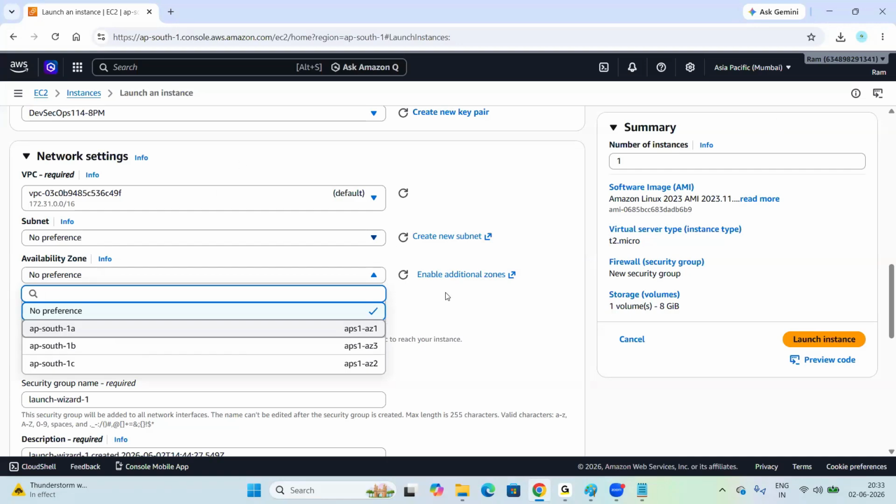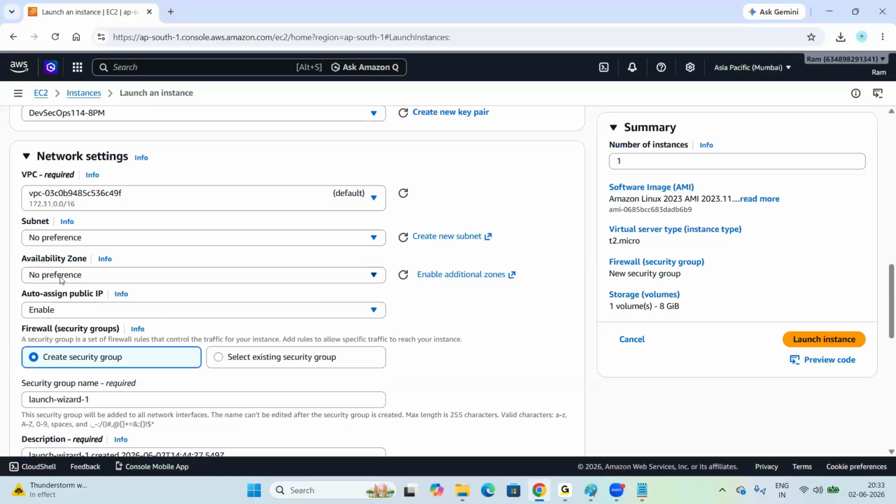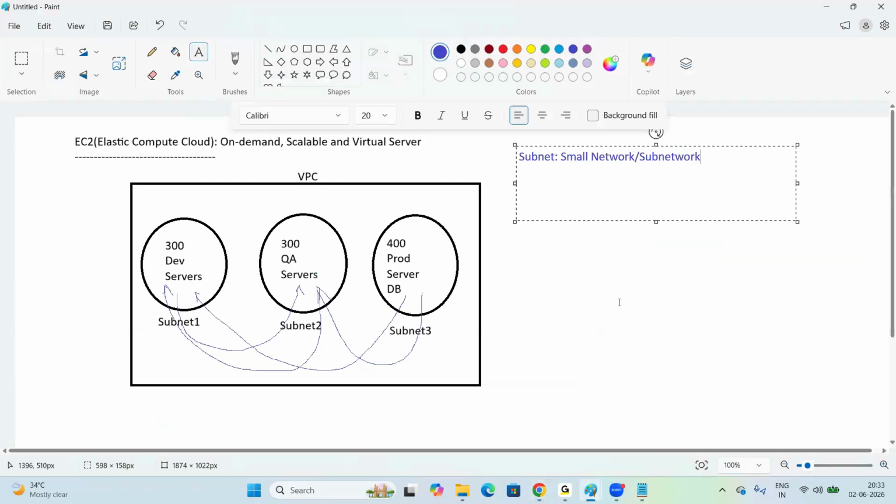So these are the availability zones, right? Next one, auto assign public IP. Here, every cloud service is having... let us first discuss about a laptop or desktop or server. Any laptop or desktop or server, how many IPs will be there? Anyone? How many IPs are available? Two IPs. If it is connected to network, one private IP, one public IP.